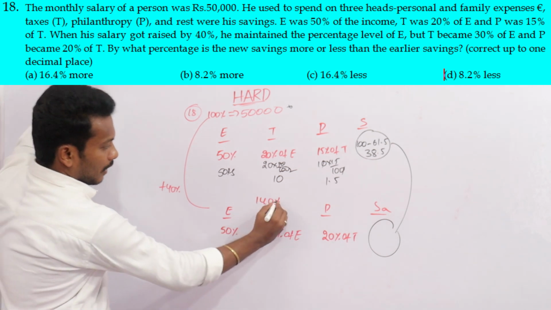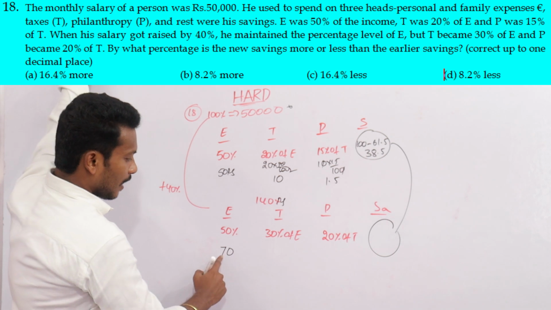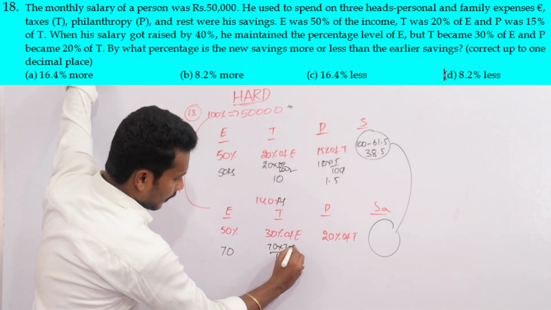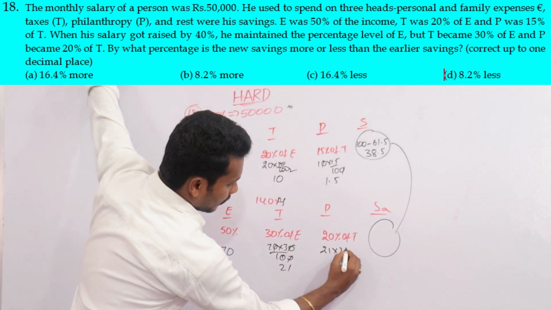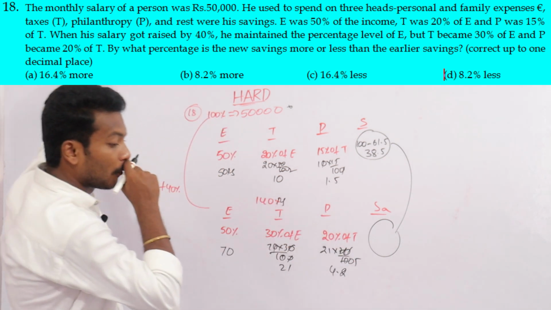Now in the second case, a total of 140 rupees is there. 50% is 70 rupees. Now 70 into 30 by 100 is 21 rupees. Then 21 into 20 by 100 is 4.2.